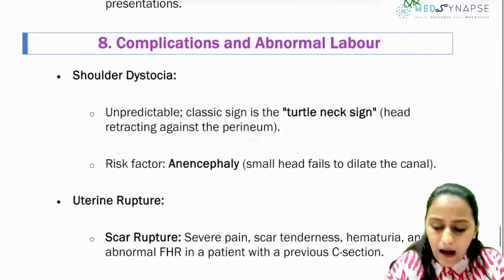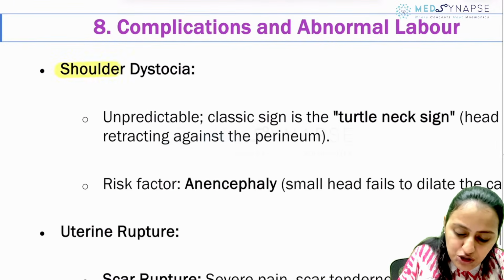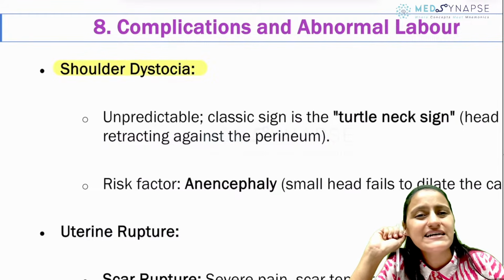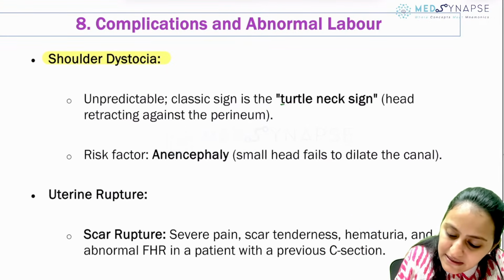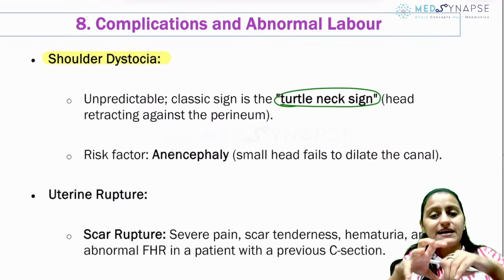Okay. Complications and abnormal labor like shoulder dystocia. What is the clinical sign that you see in shoulder dystocia? Remember, there is turtle sign. What is the turtle sign? Like you have a turtle.